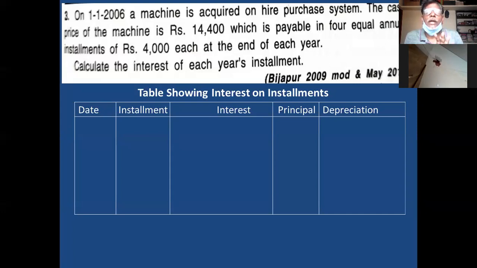Each installment is payable at the end of each year. So you write the end of each year and calculate the amounts. First year end, 1/1/2006 is the starting date, so this year ends on 31/12/2006.